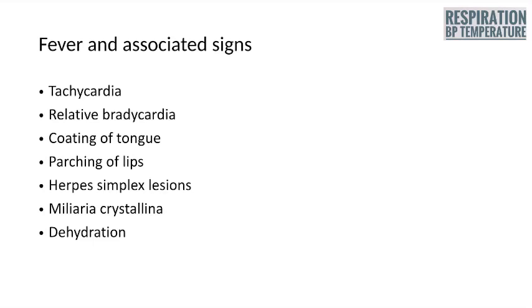When this much proportionate increase is not there in a febrile patient, you have to say the patient is having relative bradycardia. Parching of lip is the dry cracked lip seen in a patient who is having a high grade fever for days together.